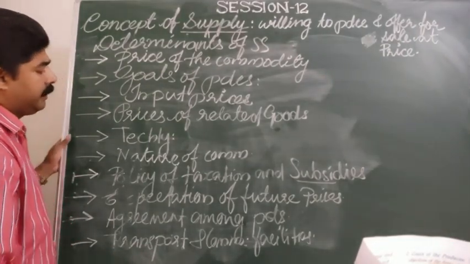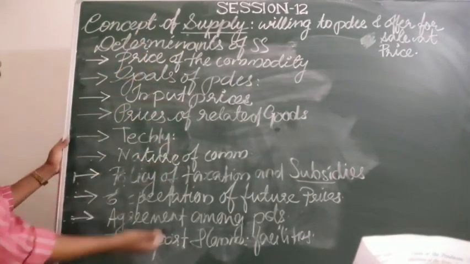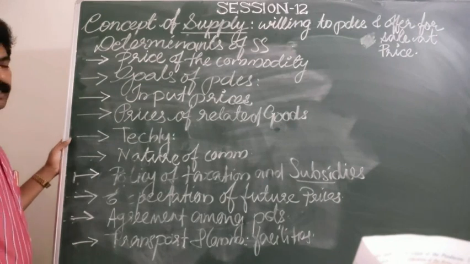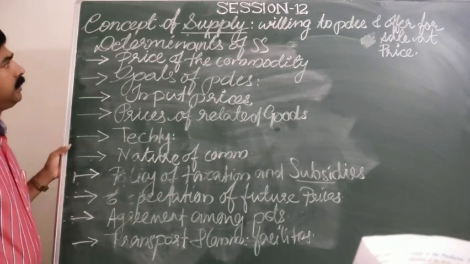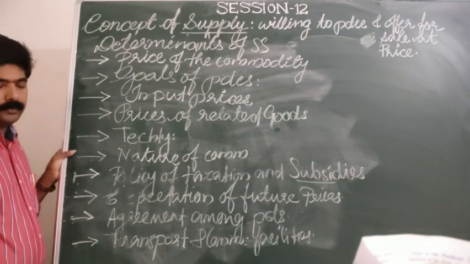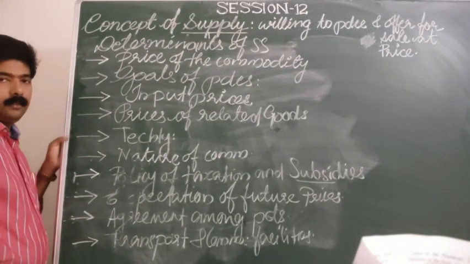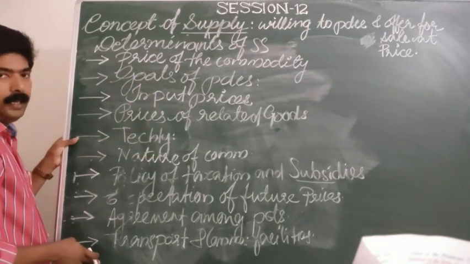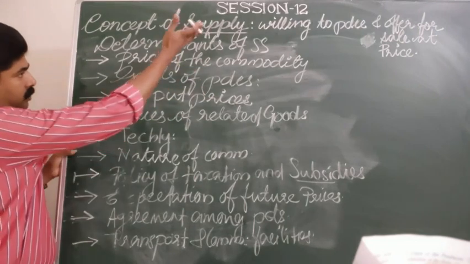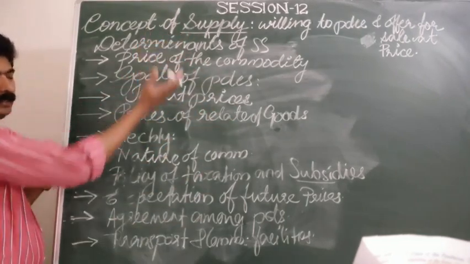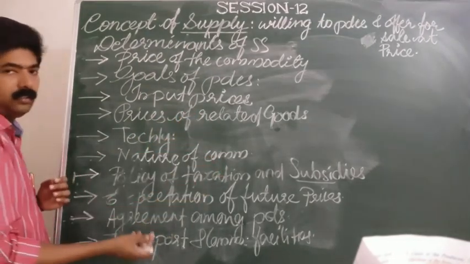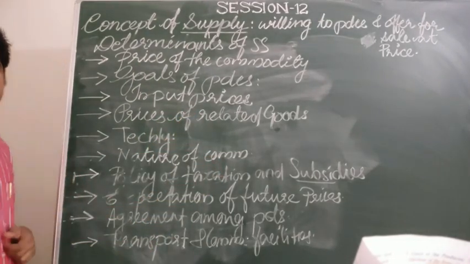So here we have discussed some of the important determinants of supply. In this we have studied what is meant by supply, the three concepts we have to look into in the definition of supply, then the difference between stock and supply, and the determinants of supply. These are the determinants of supply. You can note it down.